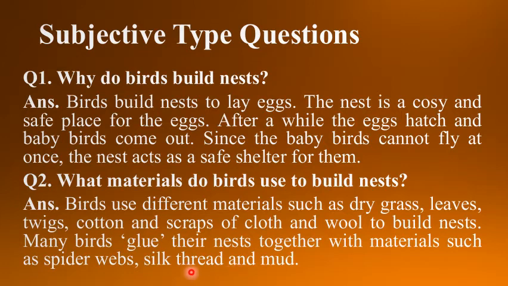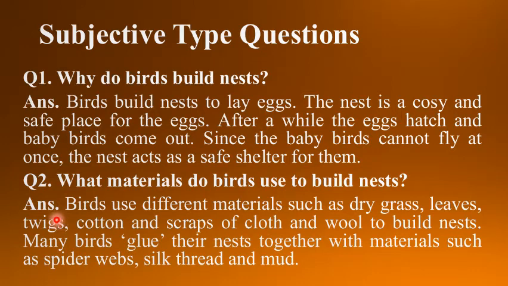Children, birds use different materials as you studied. Birds use dry grass, leaves, twigs, cotton, pieces of cloth and wool to build their nest. Many birds glue, means stick, their nest material together with the help of spider web or silk thread or even with the mud also. So these all materials are used by birds to build their nest.